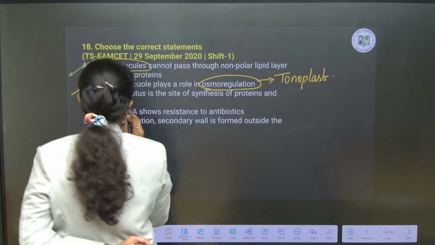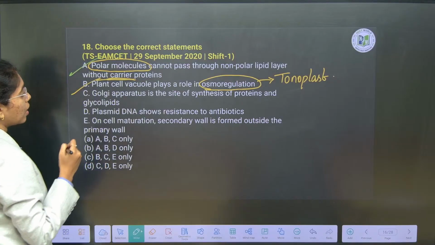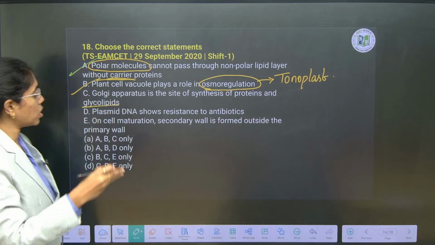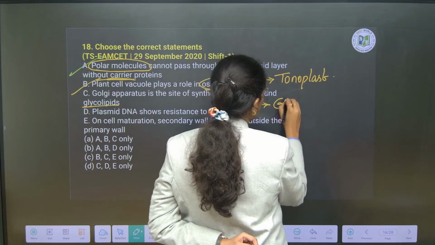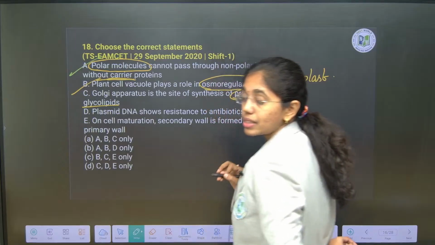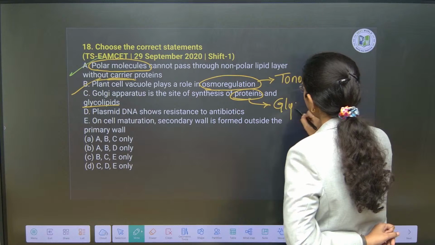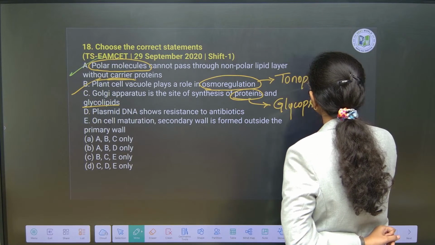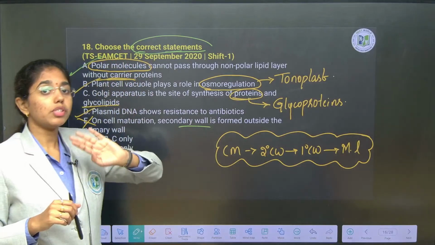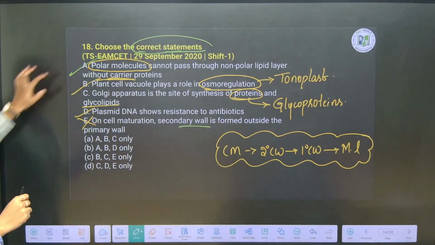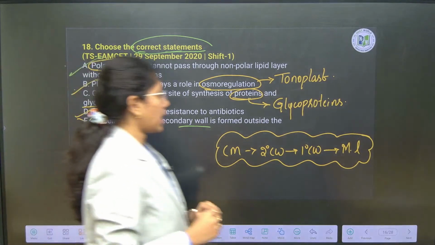Next, you see, Golgi apparatus is the site for synthesis of proteins and glycolipids. It is not for the synthesis of proteins, it is for the synthesis of glycoproteins and glycolipids. Protein synthesis happens from where? RER, that is rough endoplasmic reticulum. You have to identify the correct set of statements. A, B and C, these are the correct set of statements. Option B is the right answer.